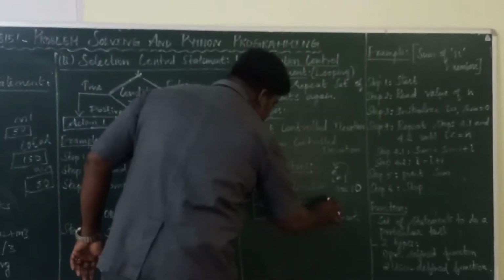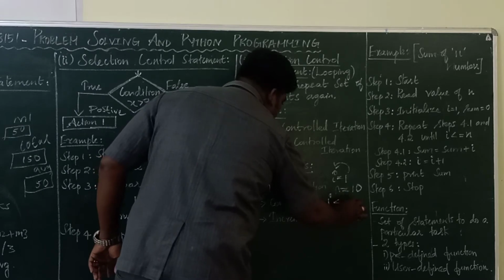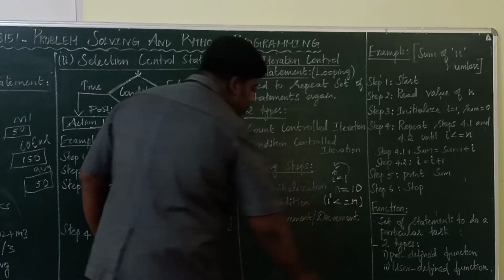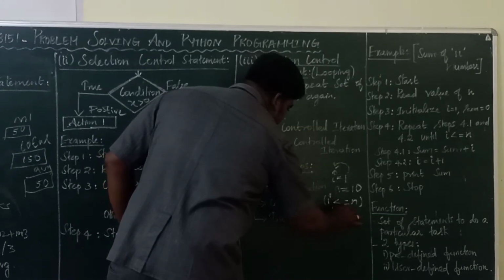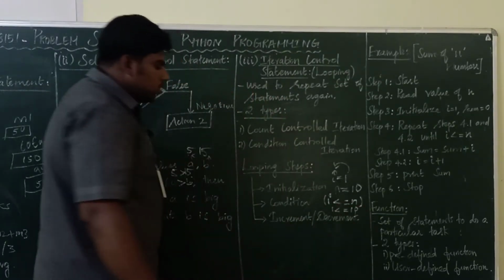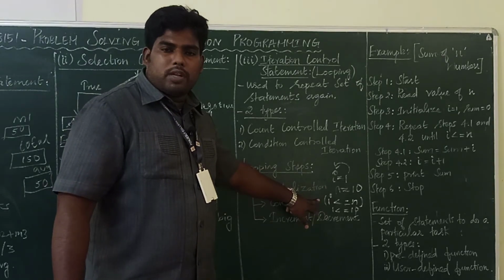So the condition is, for example, i less than or equal to n. So what's the value of i here? 1, less than or equal to 10. So how many times will the loop be executed? 10 times the loop will be executed.